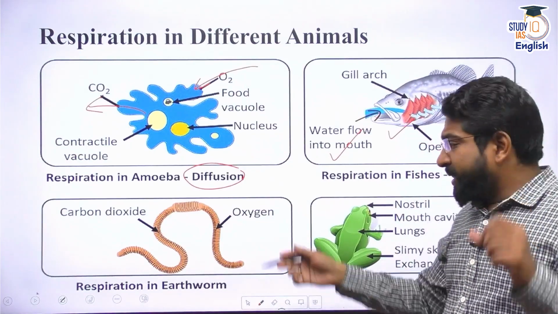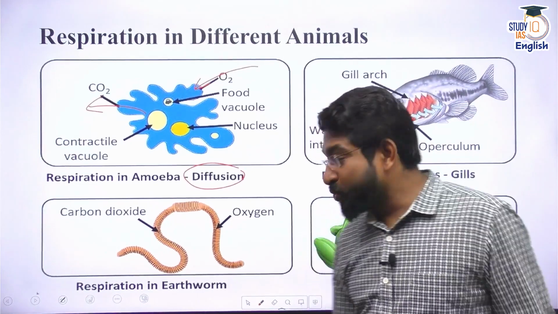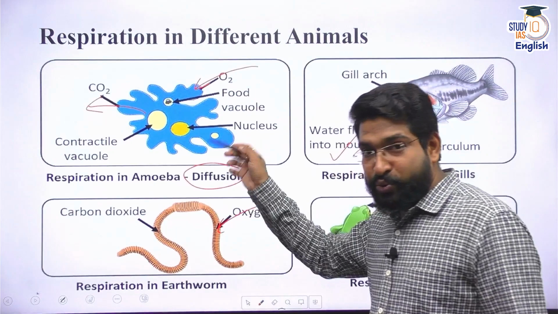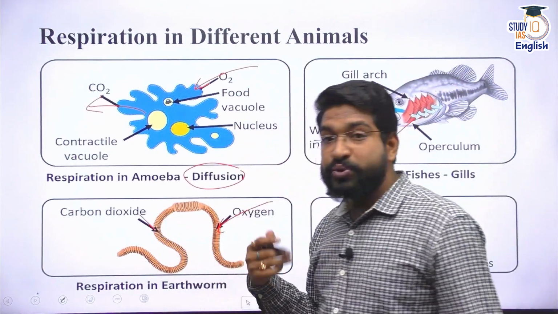Some organisms like earthworm, we have studied this before. How does earthworm respirate? Through its skin. It takes in oxygen again through diffusion itself. It takes oxygen and carbon dioxide through the skin itself.